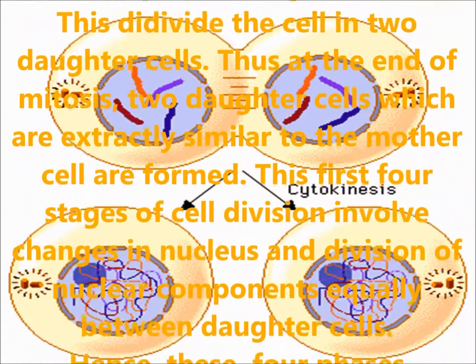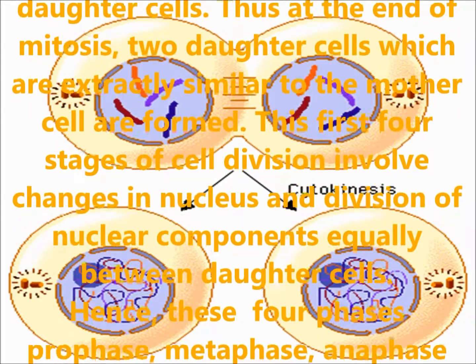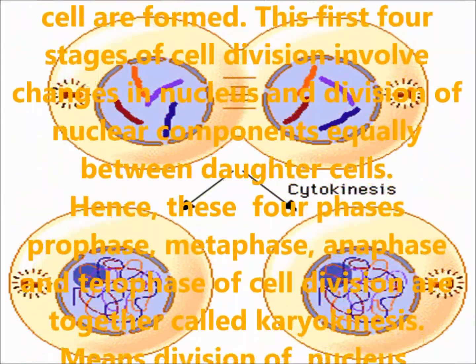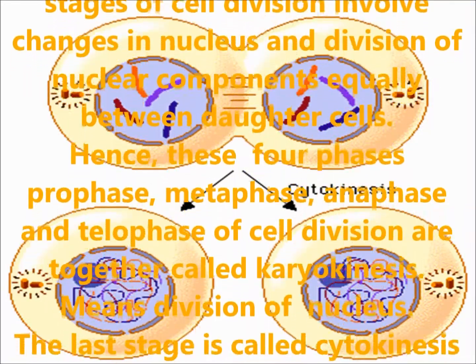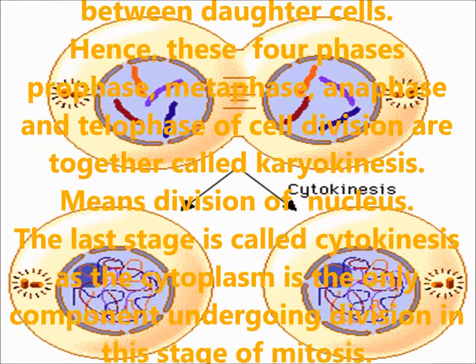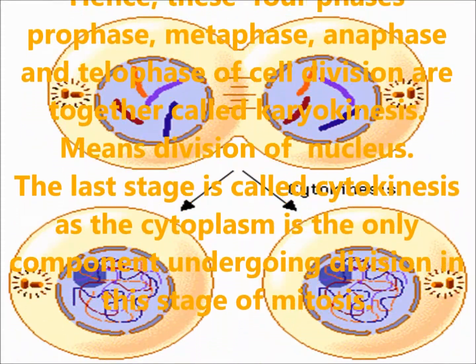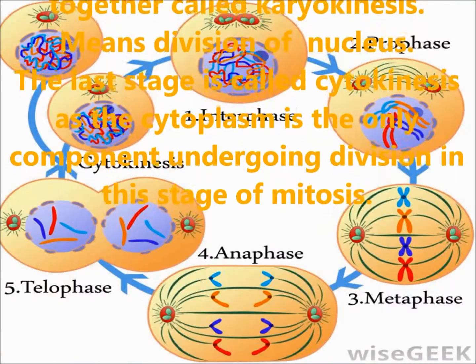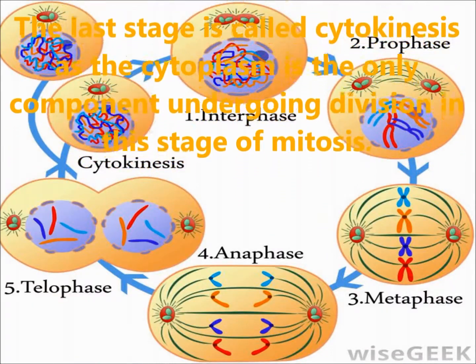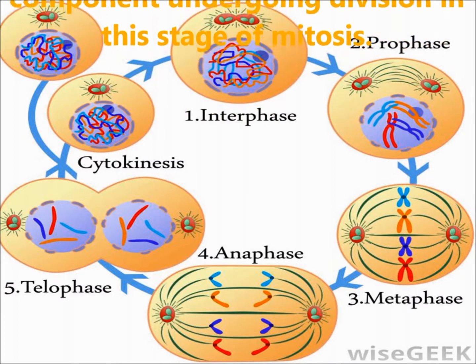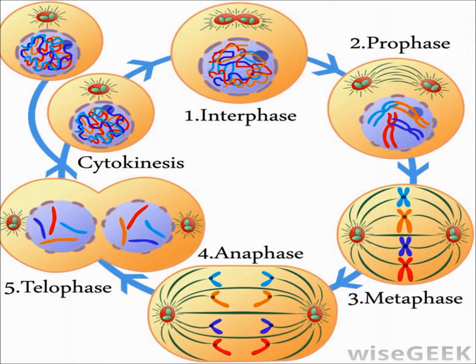These first 4 stages of cell division involve changes in the nucleus and division of nuclear components equally between daughter cells. Hence, these 4 phases of prophase, metaphase, anaphase and telophase are together called karyokinesis, meaning division of nucleus. The last stage is called cytokinesis, as the cytoplasm is the only component undergoing division in this stage of mitosis.